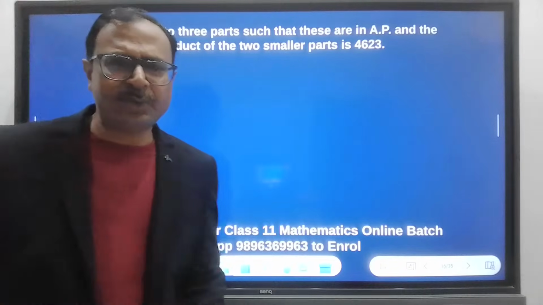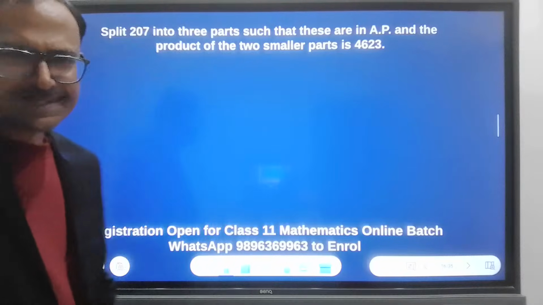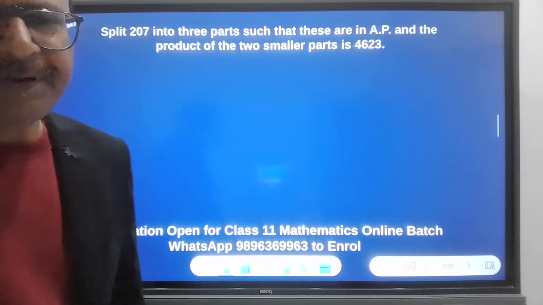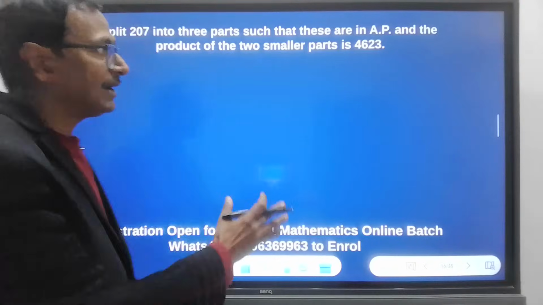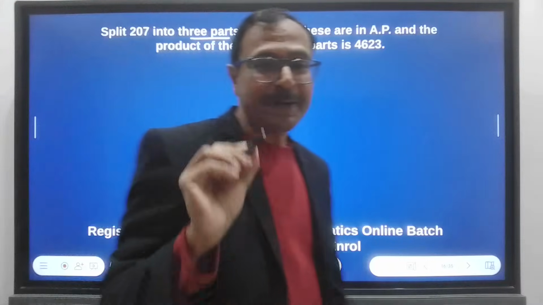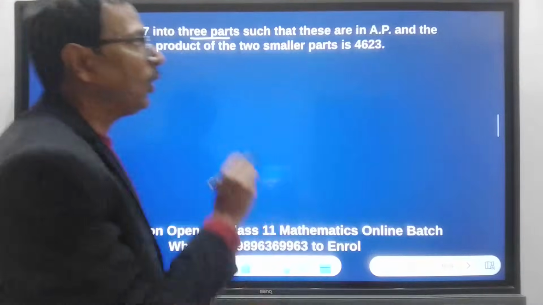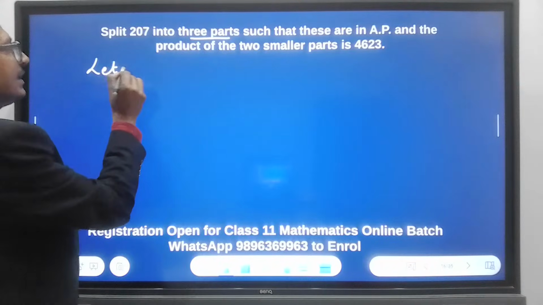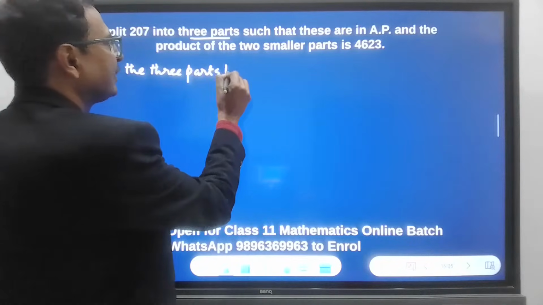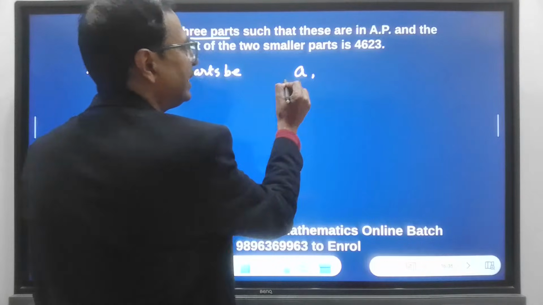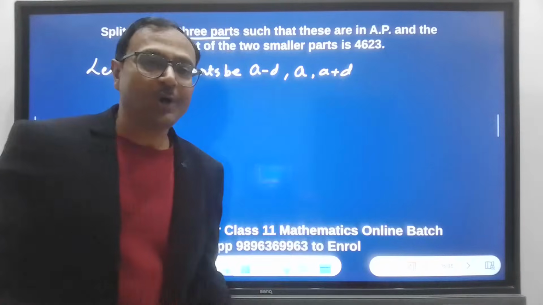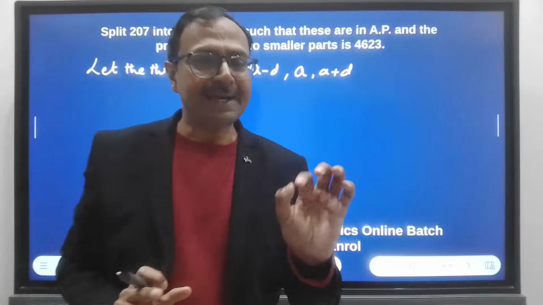So 14 people watching and getting benefit out of this. Nice. Okay. So how many different ways are there in which you can assume these three numbers, three parts? Whenever you have to split a number into three parts in AP, always assume them as: let the three parts be, always take a in the middle, a minus d on the left, and a plus d on the right. Always take these three as the parts.